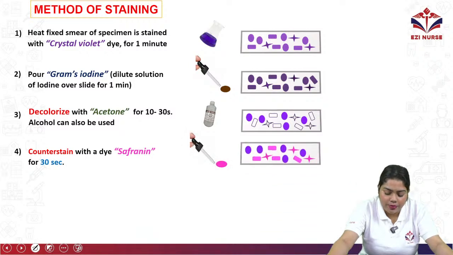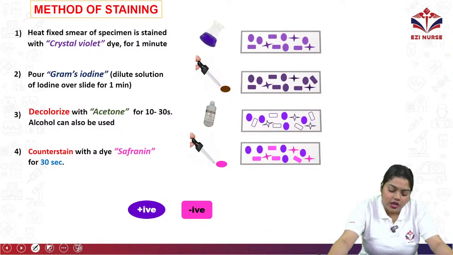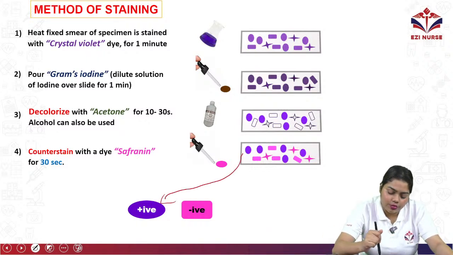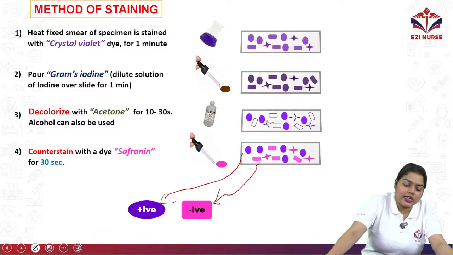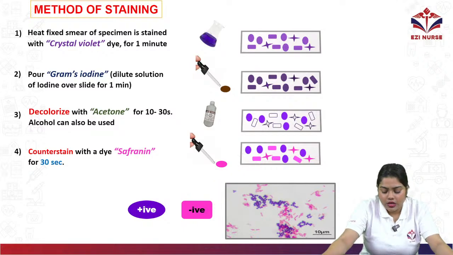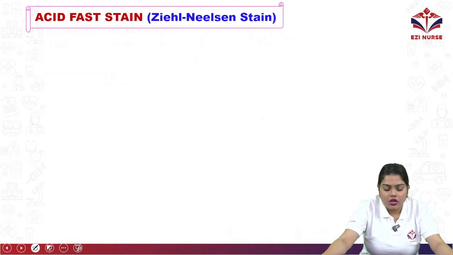So what will happen? It will produce two different colors. Okay, the ones with the purple stain we call gram positive, and the ones with pink or red stain we call gram negative bacteria. Okay, next we will move on to the acid fast staining.